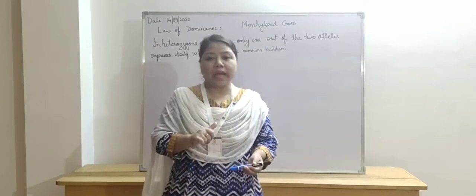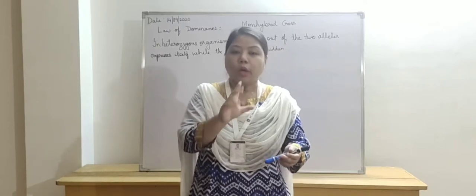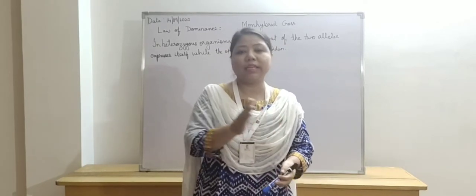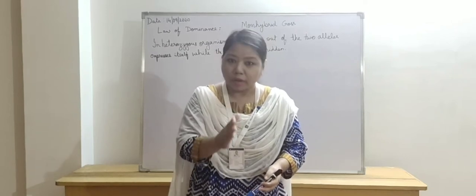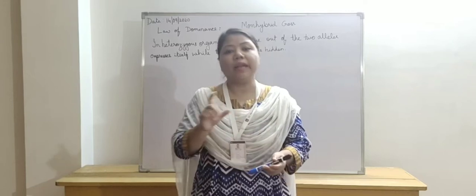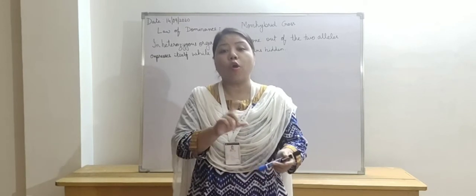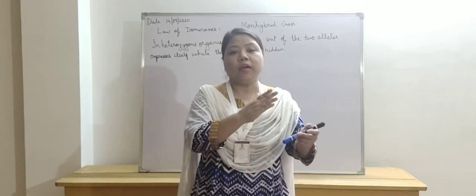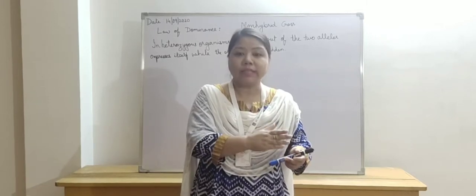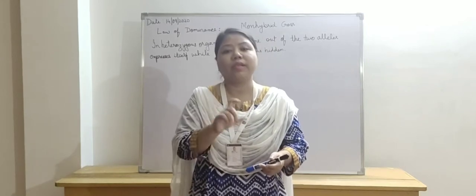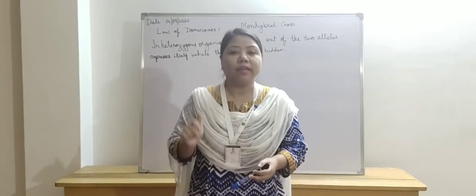Contrasting character means, like we take the character as height. What is the contrasting character of height? One is tall and another is short, that means the opposite character. So if we take one character as tallness, then the opposite character is shortness. That is called contrasting character.